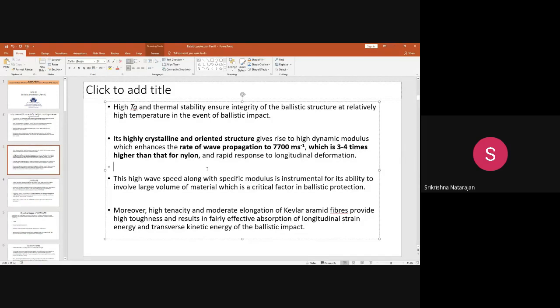The elongation is less if you compare it with nylon. Nylon has more elongation before it attains the ultimate tensile strength or rupturing. Before that, it actually extends more, whereas this fiber does not have that kind of property. After it reaches its elastic limit, it becomes fractured. So that gives the higher toughness to the Kevlar. Toughness in the sense it is not the work of rupture, it is the fracture toughness. It is higher in the Kevlar.